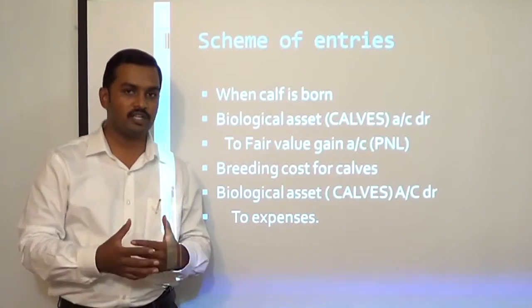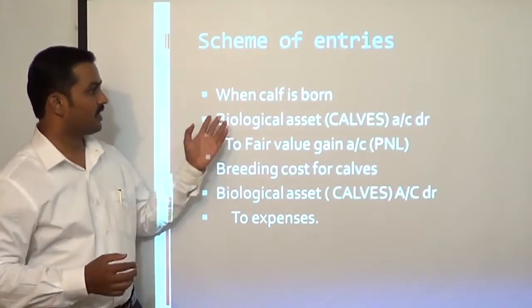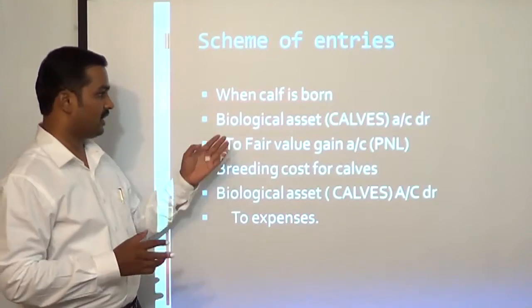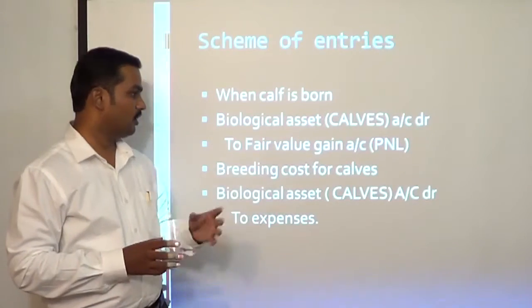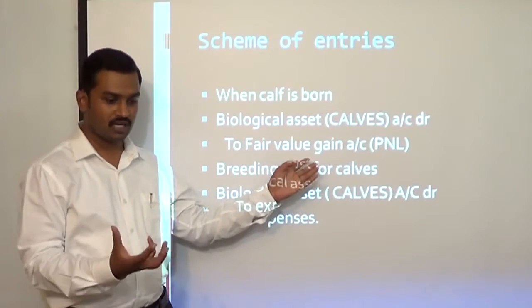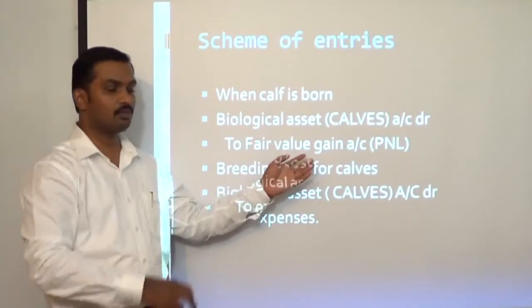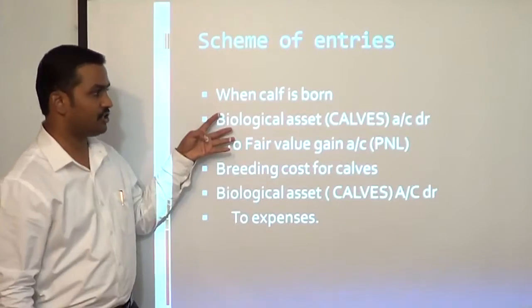So how do we do accounting in the books of the dairy farm? Dairy farm is what we are going to discuss here. So when a calf is born, the entity will pass an entry, biological asset, specifically calves account, debtor to fair value gain account. So the calf which is born is valued at fair value less cost to sell and recognized in the books of account. This fair value gain will be transferred to P&L account. This is at initial recognition.